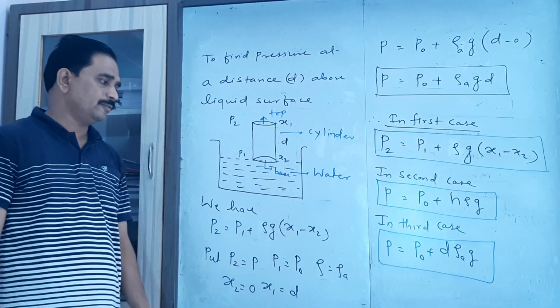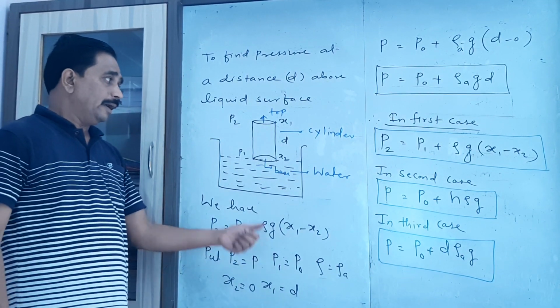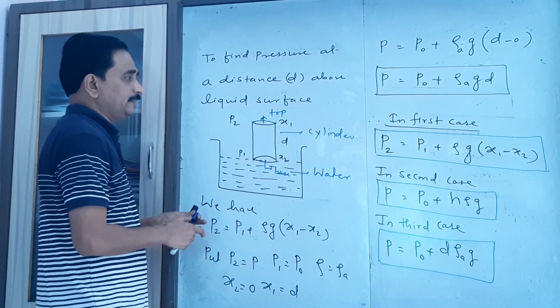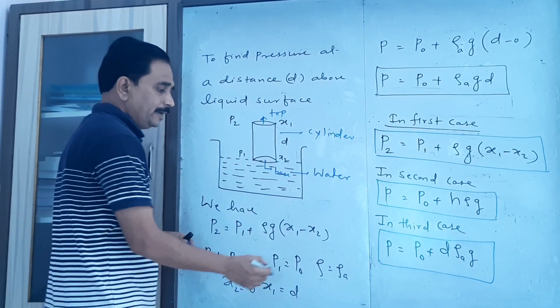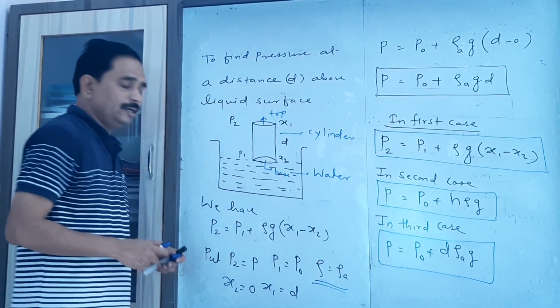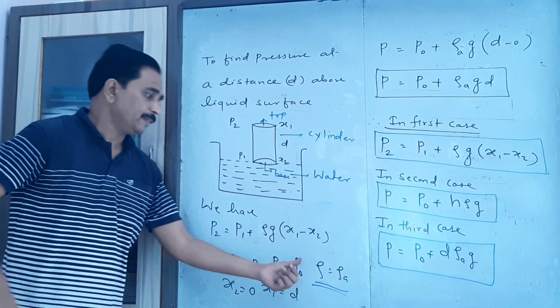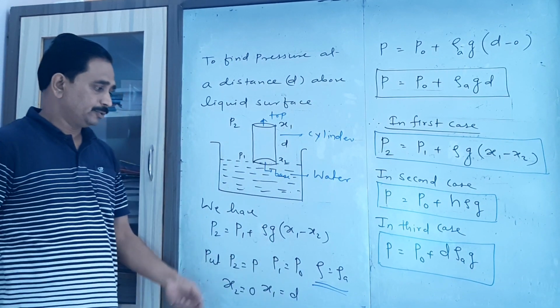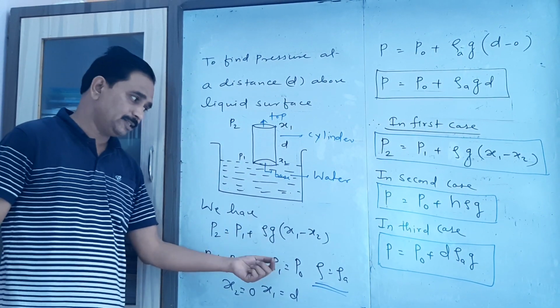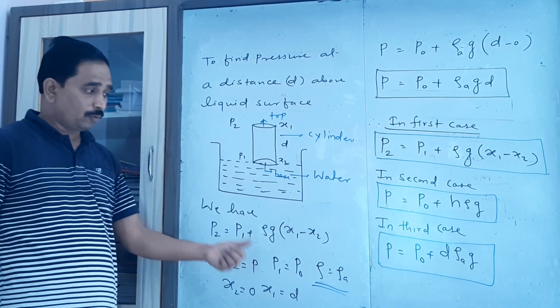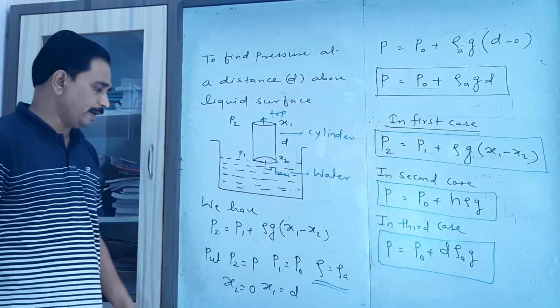So P1 equal to P0. Now here air is present in the cylinder, that's why you have to consider the density of the air. So rho is the density of water and rho A is the density of air.